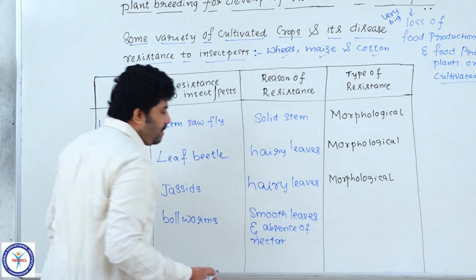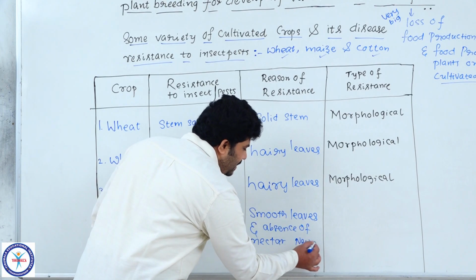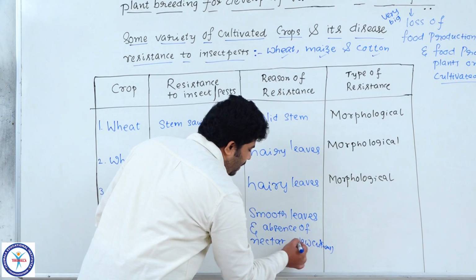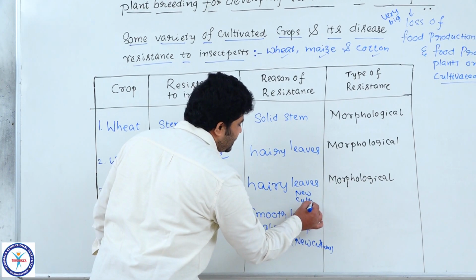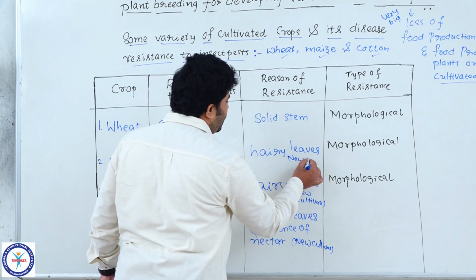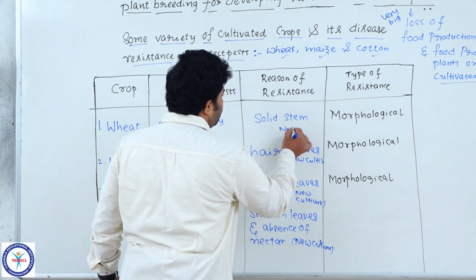Absence of nectar plants we are producing in the new cultivar. Understand, all these are the new cultivars only. In all the new cultivars we are making, we altered all these characters. Now got the point? All these are new cultivars.